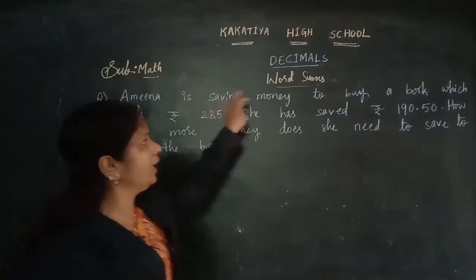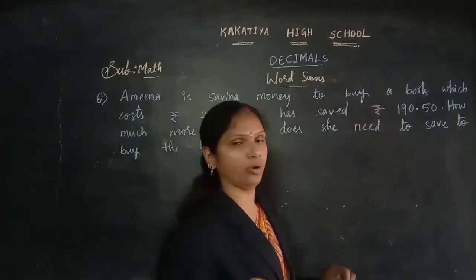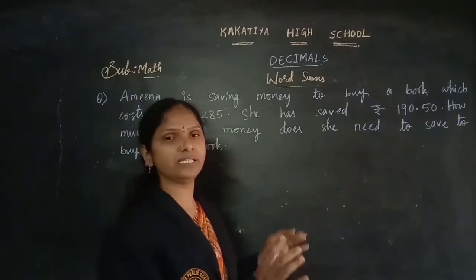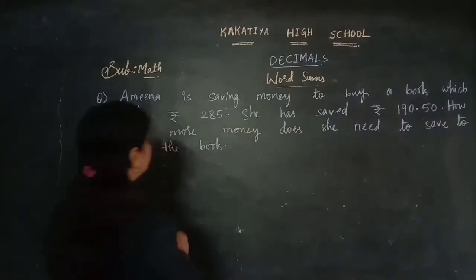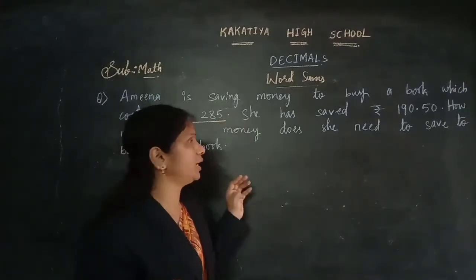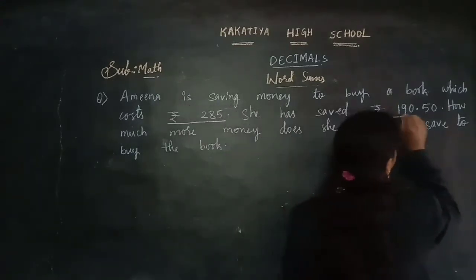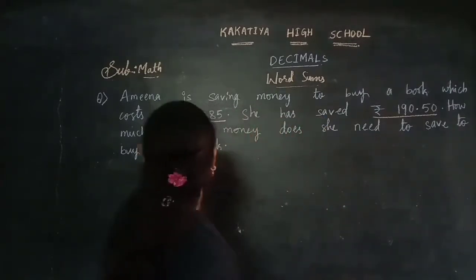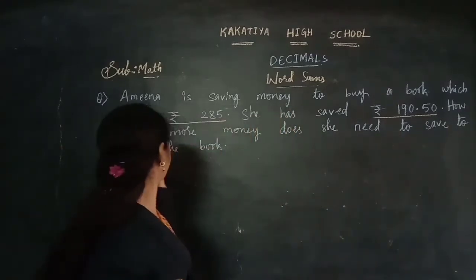Yes. Next word sum, children. Amina is saving money to buy a book. She wants to buy a book, children, and the book cost is 285 rupees. She has saved 190 rupees 50 pence. How much more money does she need to save to buy the book?